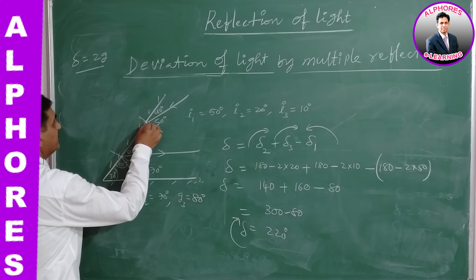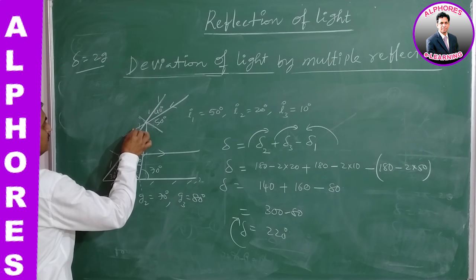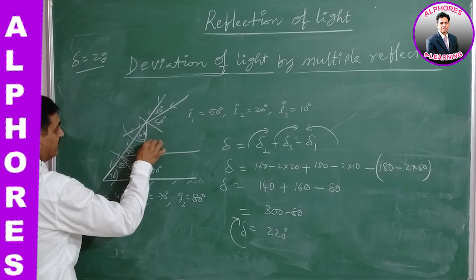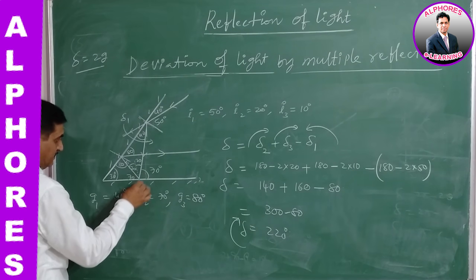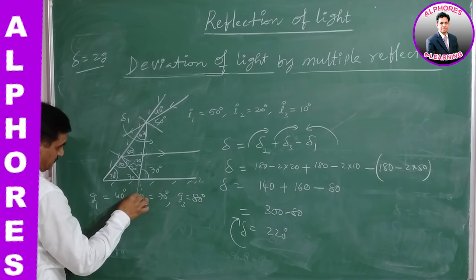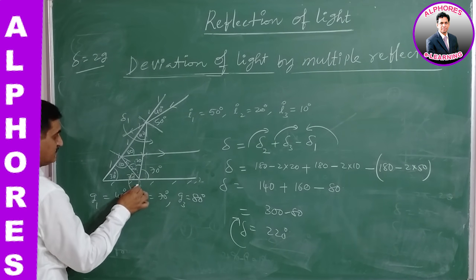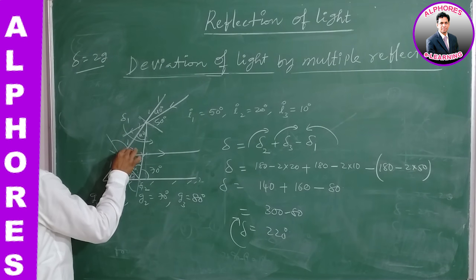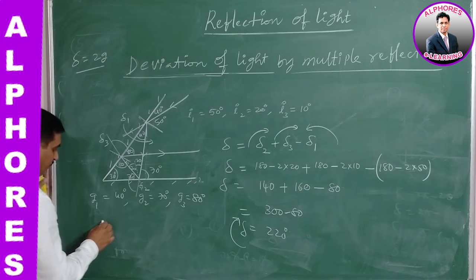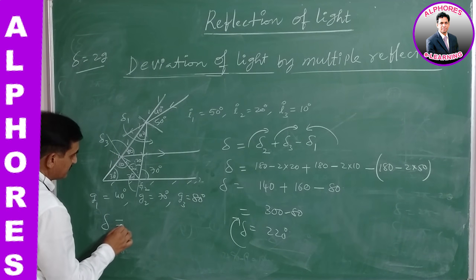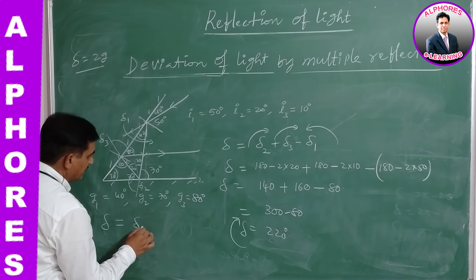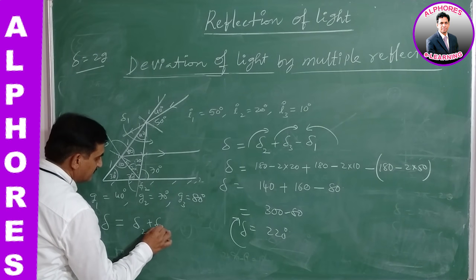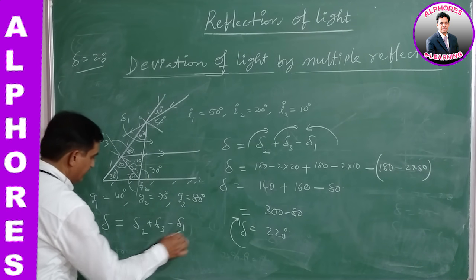Now the deviations: the first one is in anti-clockwise sense, delta 1. The second one is in clockwise sense, delta 2. And the third one is in clockwise sense, delta 3. Now the final total deviation suffered by the light is delta 2 plus delta 3 minus delta 1.